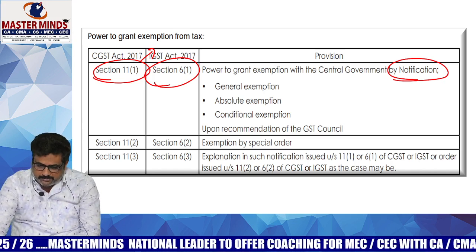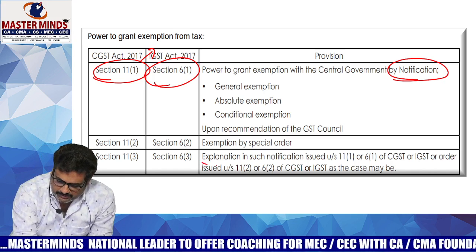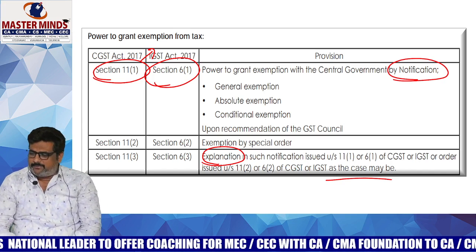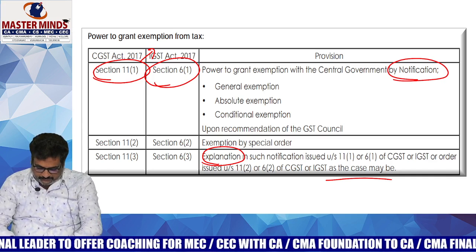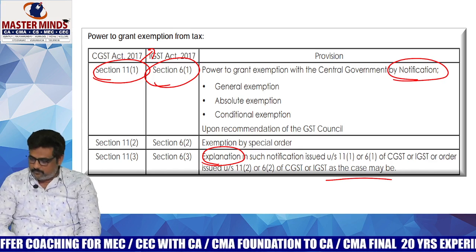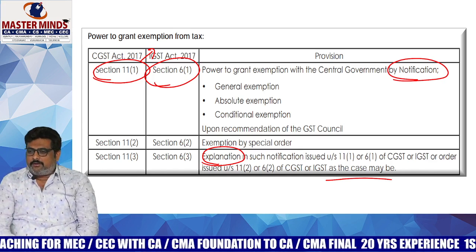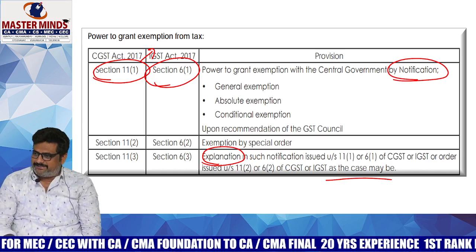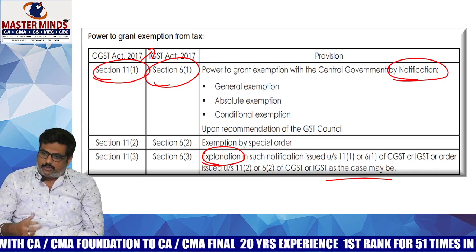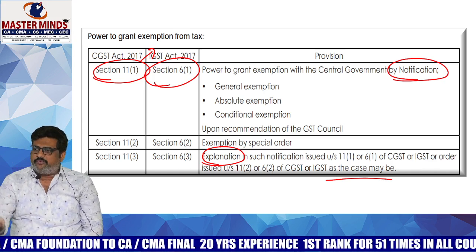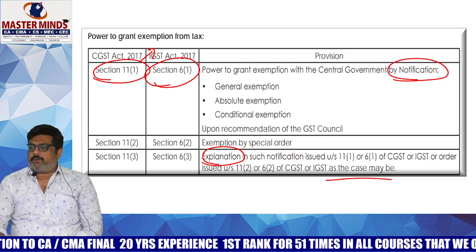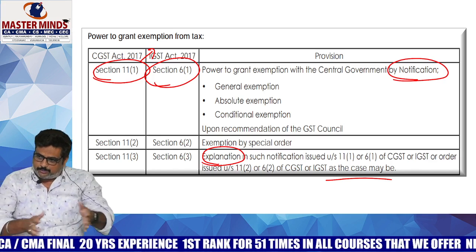And this is the point. With respect to this, an explanation can also be inserted by the government whenever a need arises. What is meant by this explanation? What is the need of this? In case of any ambiguity with respect to any exemption notification, whether the exemption is applicable to this one or not, whether any modifications are there, if any ambiguity or confusion is there among the trade members, in that case the government will give you an explanation clause. These items are included, these items are not included, like that.